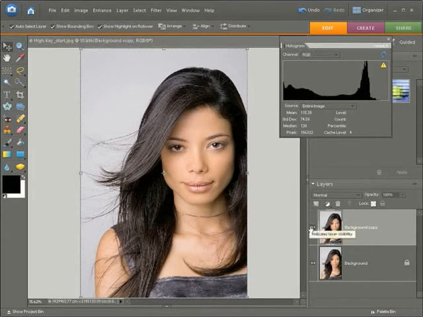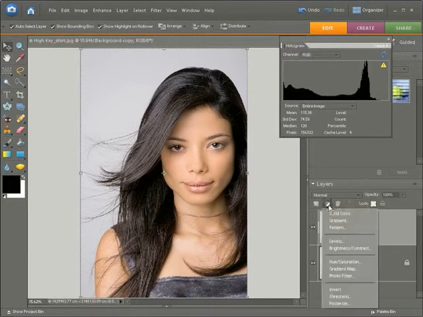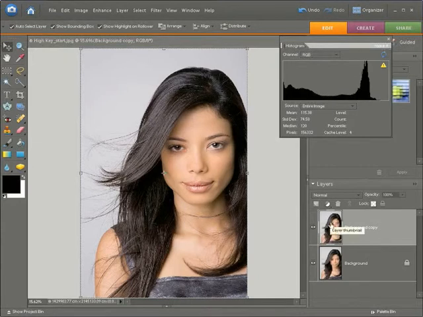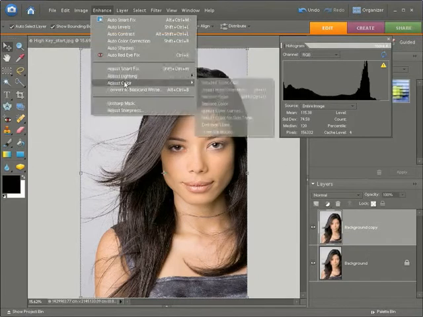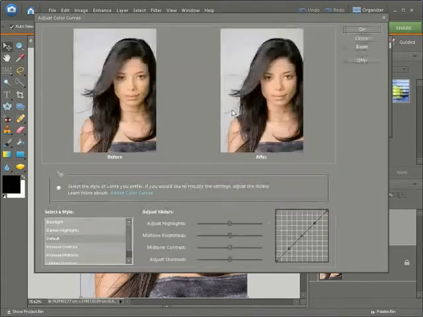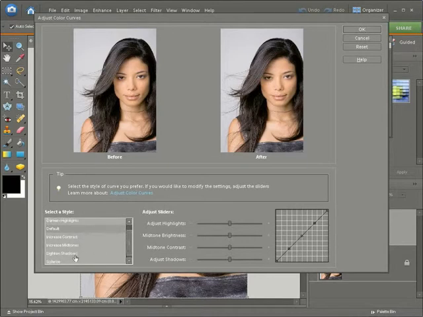We could use adjustment layers, and we will do a bit later to tweak this, but you don't have a color curve adjustment layer unfortunately, so that's why I've made a copy of this particular layer. Right, let's go back to enhance, adjust color curves. The cool thing about adjust color curves is you've got a variety of styles to play with, and if you want to lighten the shadows, for example, because shadows in a high key effect, especially on the face, could be a bit lighter, then you could click on this button here to lighten them up like that. Let's go to default again to see the difference. It's just filling in a little bit of shadow detail, but we don't want to lose too much of these rich blacks here, so I've got to be careful with that.